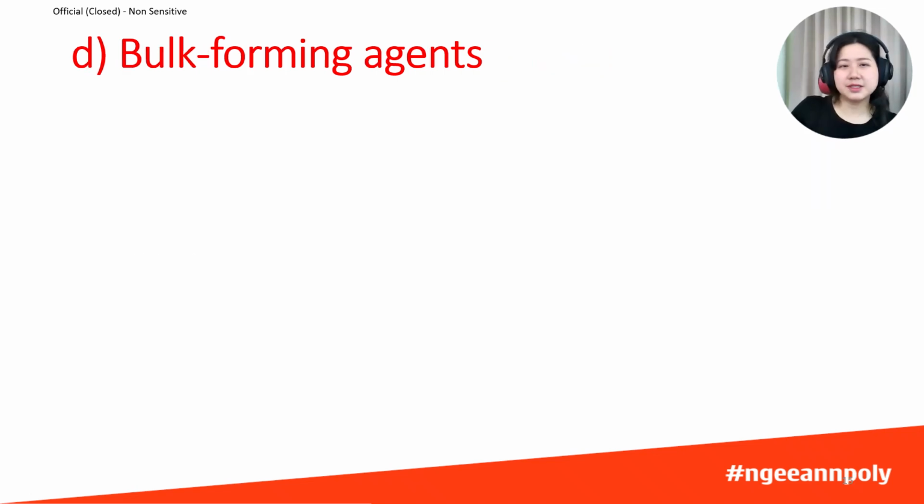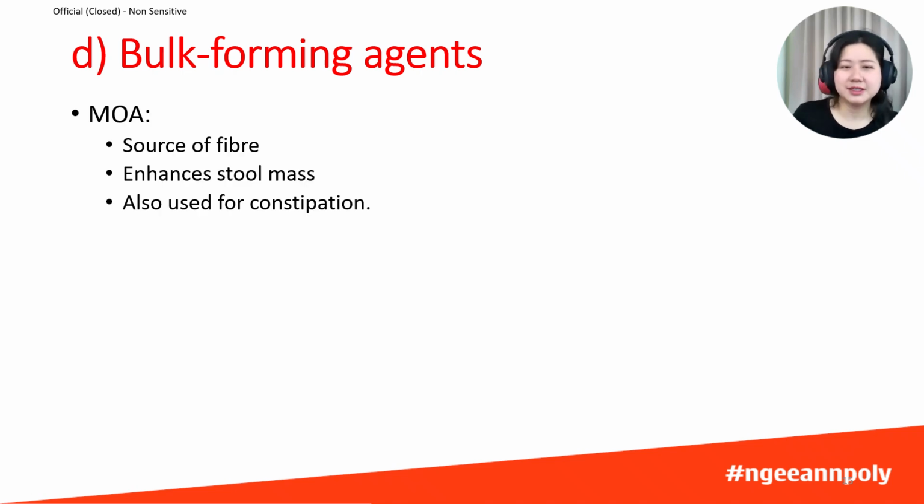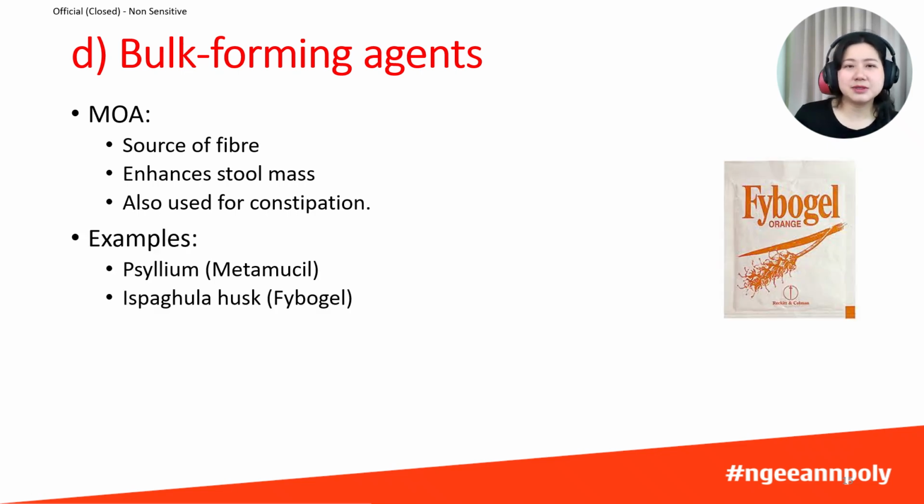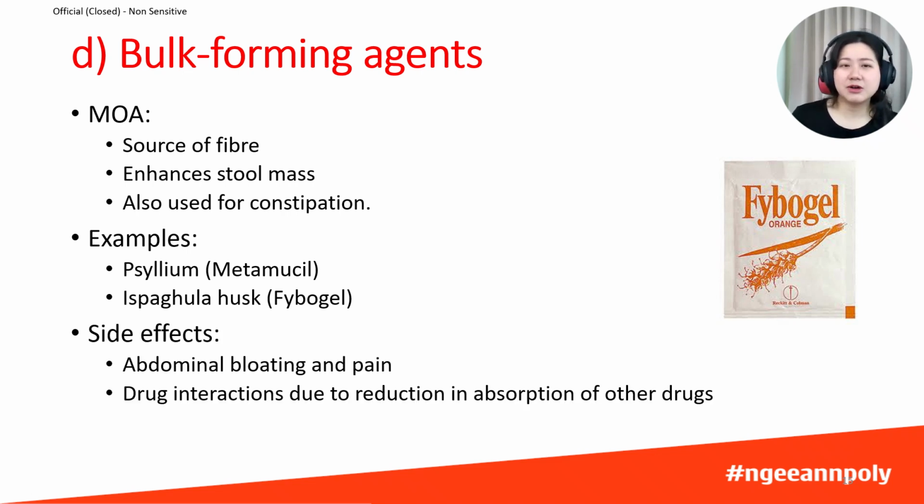We often think of using soluble fiber to treat constipation, but in fact, it can also be used in diarrhea to help firm up liquid stools. Common examples include psyllium with a brand of Metamucil and ispaghula husk in the brand Fibrogel. These agents can cause some abdominal bloating and pain initially. Also, be aware that they can affect the absorption of other medications, so proper timing of doses is important.